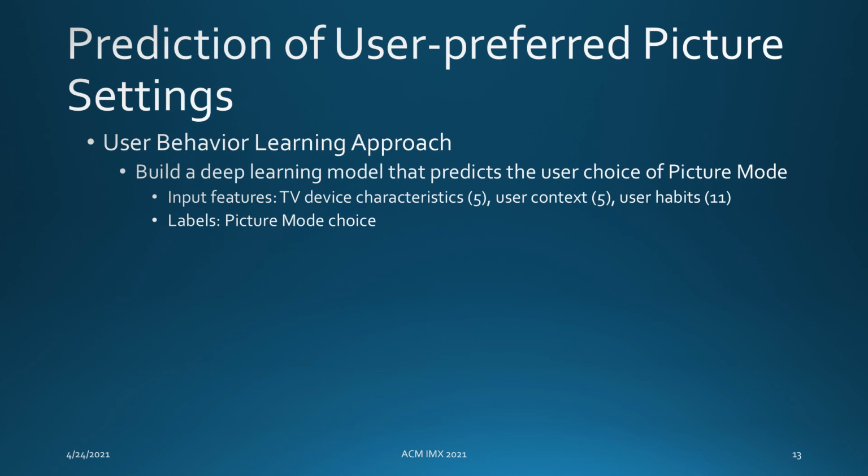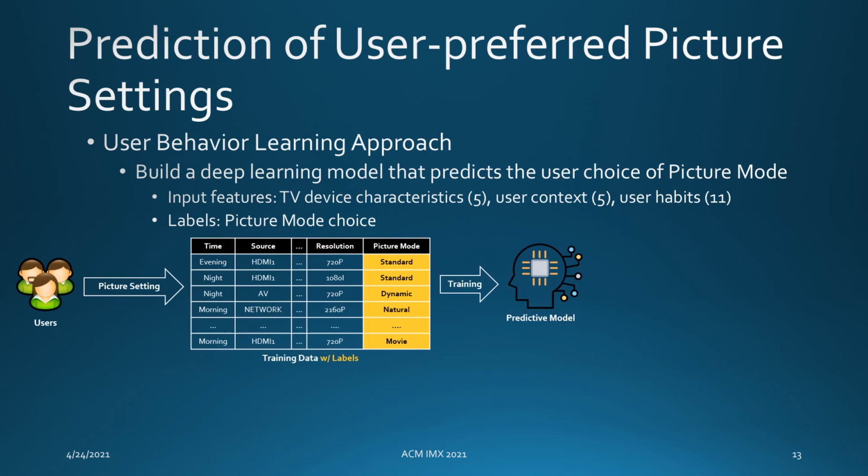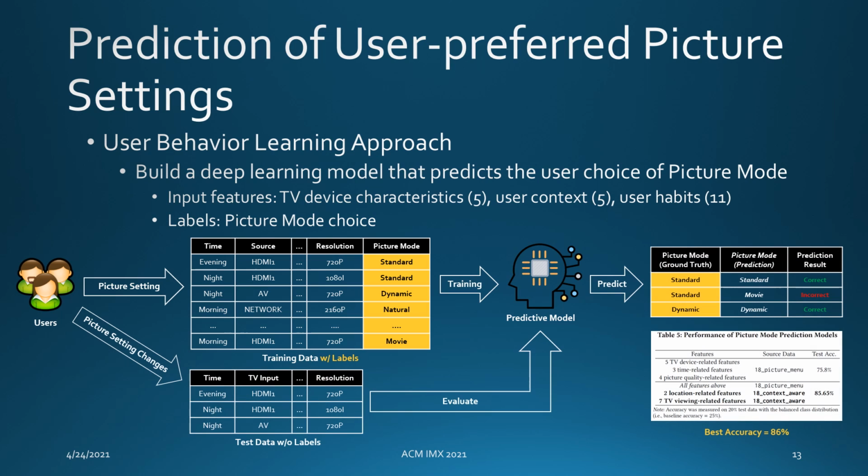This is our last contribution. Even if we could define user-preferred picture settings from data, users should choose a specific picture mode by themselves. The problem is that most users do nothing to change picture setting, including picture mode. So here we are building a deep learning model that learns the relationships between users' context or habit and their picture mode choices. If we could achieve reasonable predictive performance, we could use the model to recommend the optimal picture mode to generic users. In our experiment, we achieved the best accuracy of 86% in predicting a specific picture mode choice out of 4 available options.